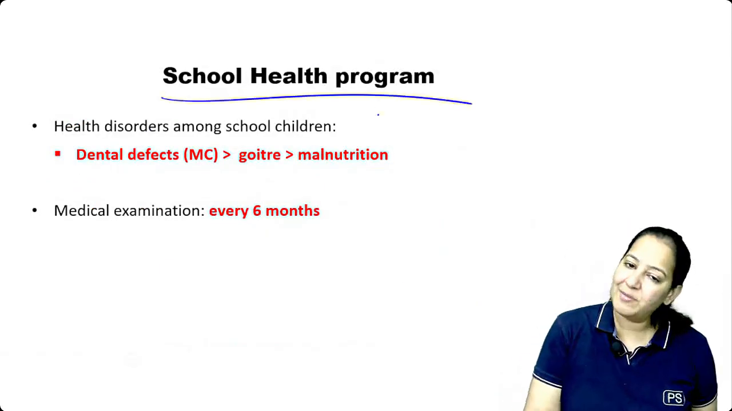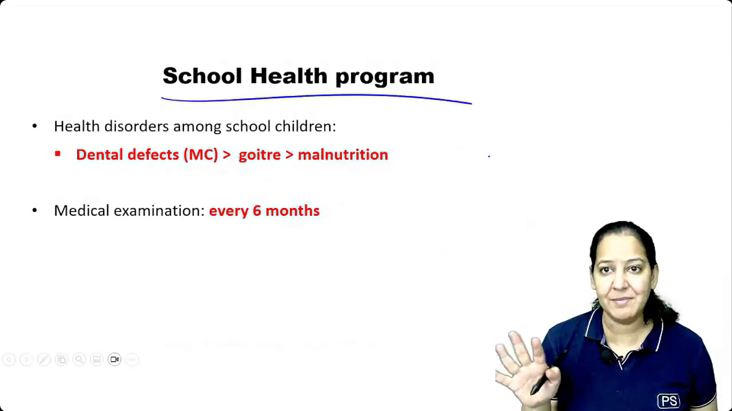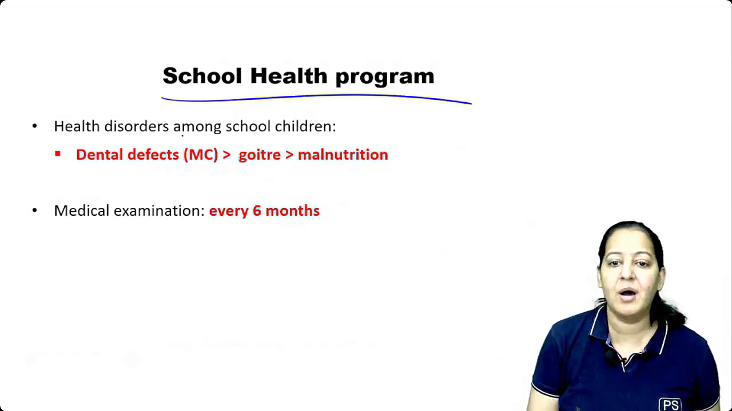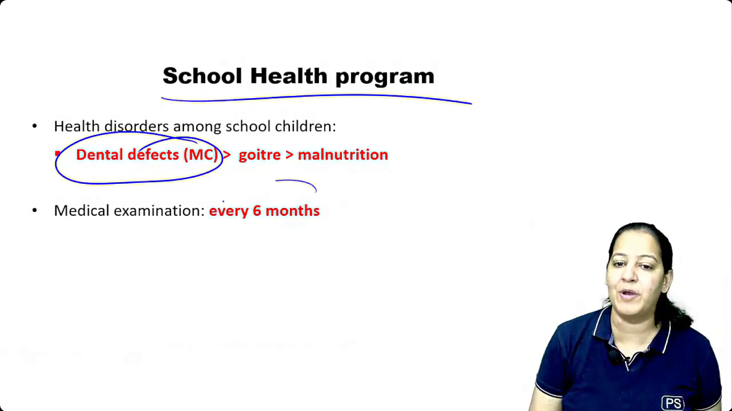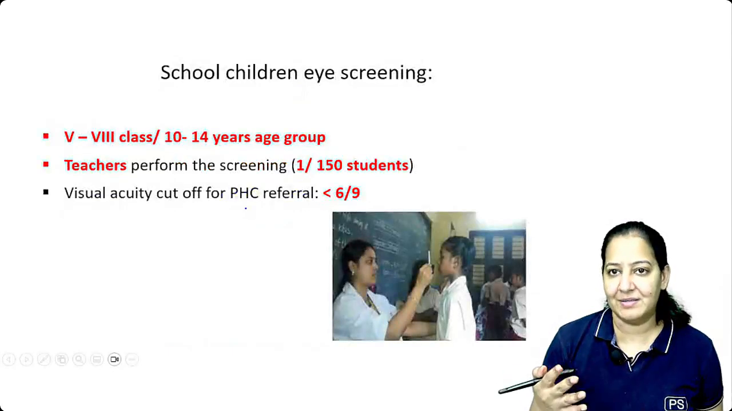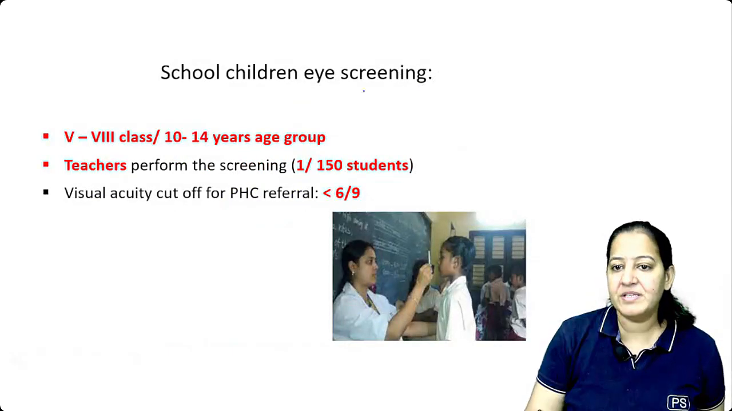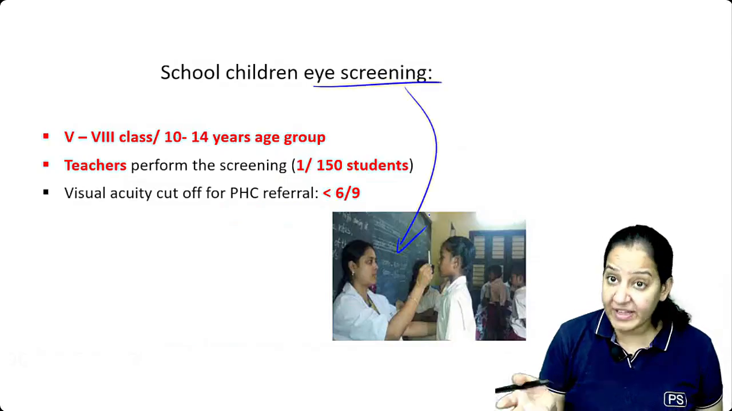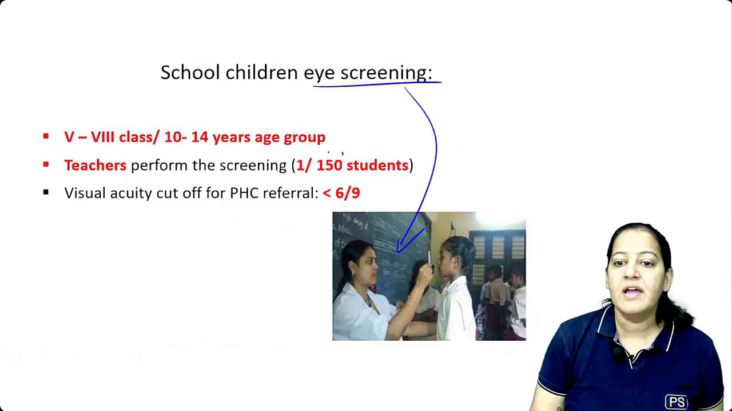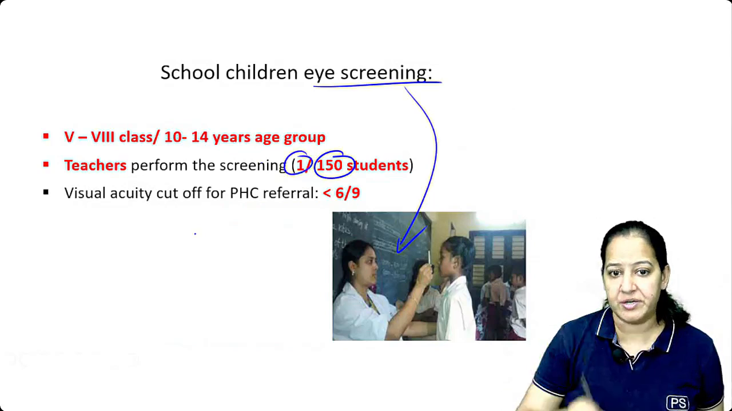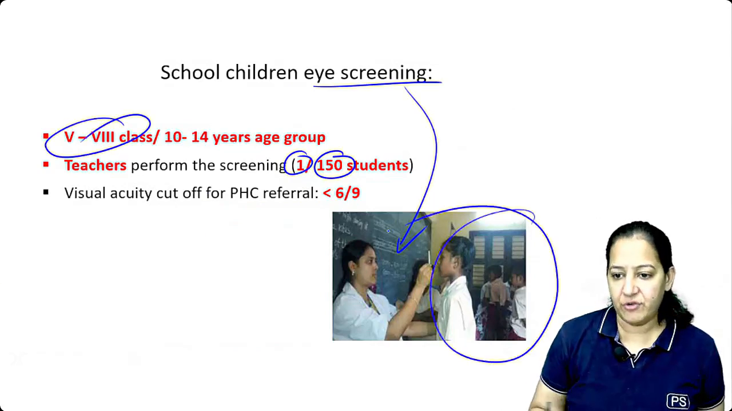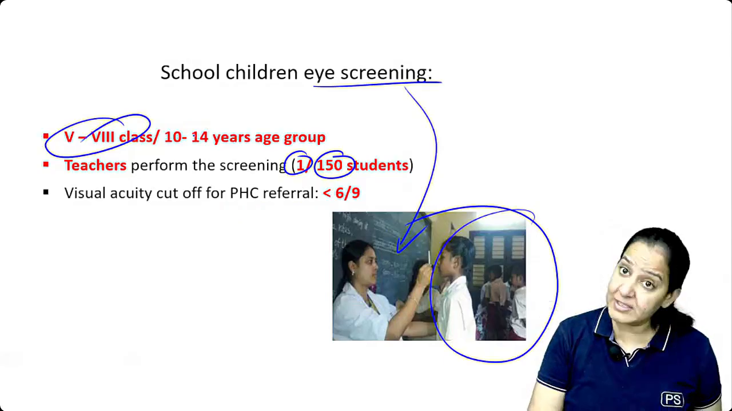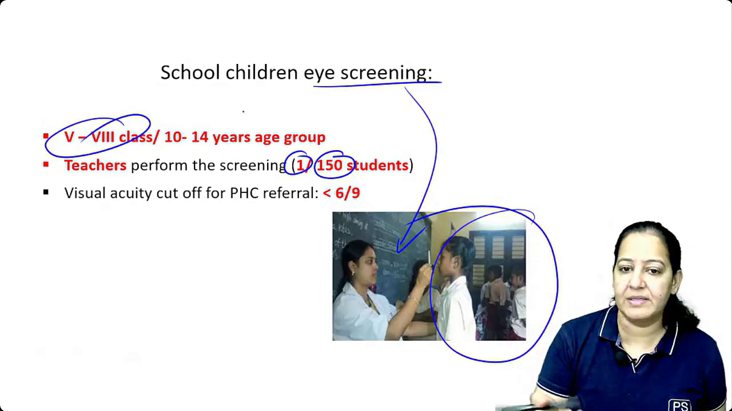School health program also comes here because in the school the maximum crowd is adolescent age. Most common, I told you yesterday, dental caries are most common in the school population. Medical examination is done every 6 months. Eye checkup is done by the school teacher. We train the school teacher how to do it. Every 150 students, one school teacher. It is done from class 5th to 8th. For 5th to 8th class children, we will do a visual checkup in the school, free of cost, every 6 months.